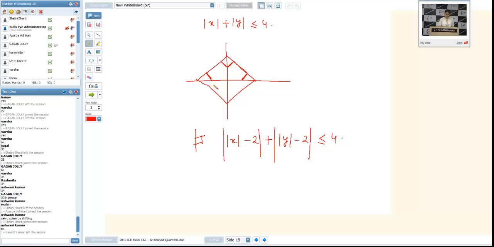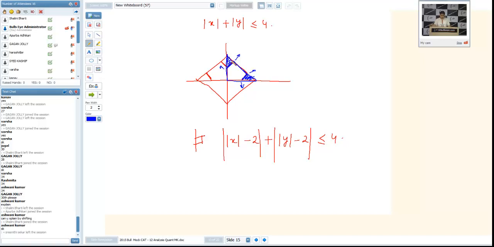Now you can consider any one part. Suppose I am taking this part. You can calculate the coordinates of these points. You can calculate the whole triangle area. Then you will subtract these two triangle areas. From this, the thing you will get, you will multiply it by 4. That is the answer in this case.